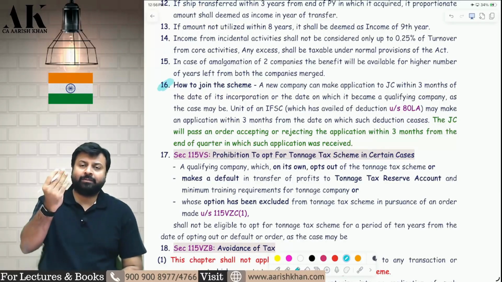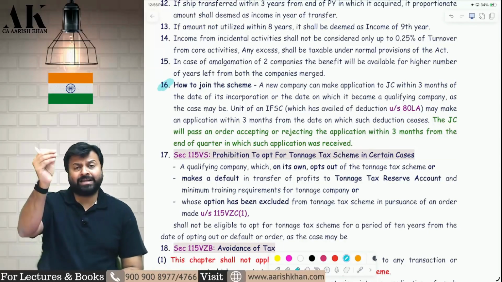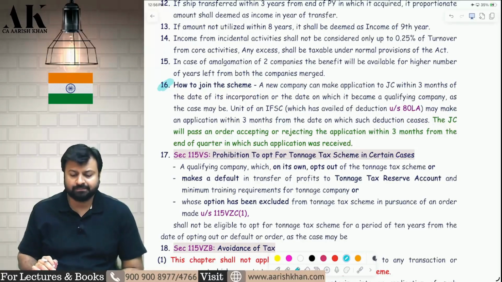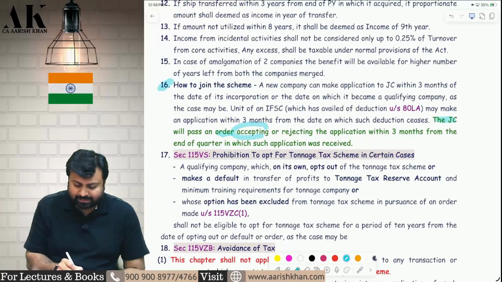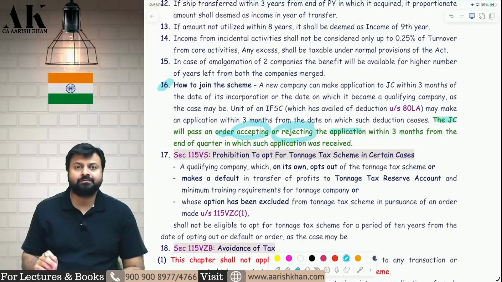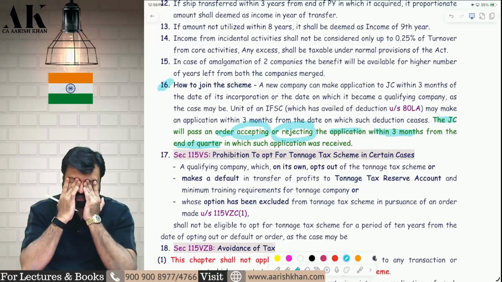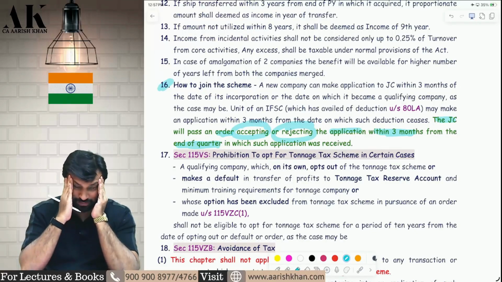In how much time? That time limit was not there in the law. For when you should make an application, there was a time limit. But for when the Joint Commissioner should pass an order, there was no time limit. So they have now added that time limit. The Joint Commissioner will pass an order accepting or rejecting your application. This time limit was missing earlier. Within 3 months from the end of the quarter. Again, they are using the word quarter again and again. At some places it is written month, at some places quarter, so we have to remember that now.